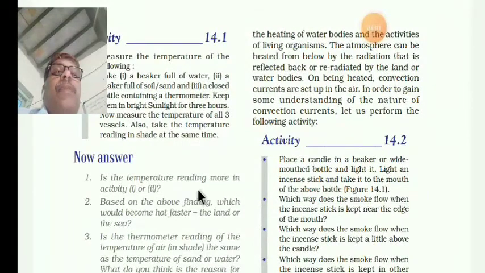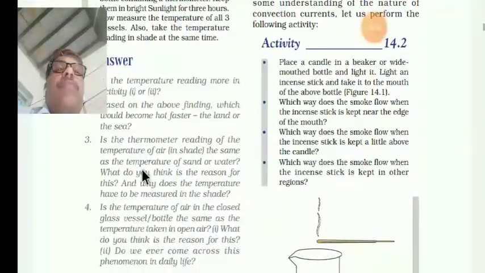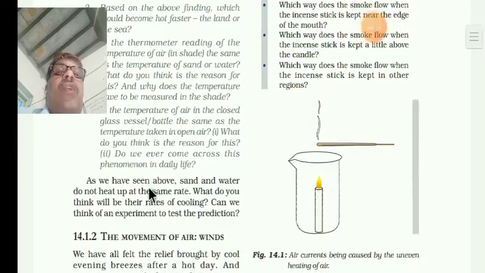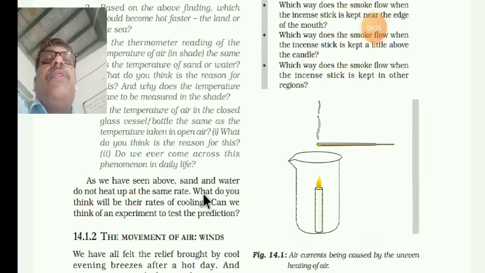Now you are answering: is the temperature reading more in the sand or the water? Is the temperature of the air the same as the temperature of the sand and water? So like this, what we are observing. You have seen above that sand and water do not heat up at the same rate. See, dear students, you understand that. When you are comparing water, soil and sand, we will compare the three, but here the activity is given with 2, so we will see the 3.